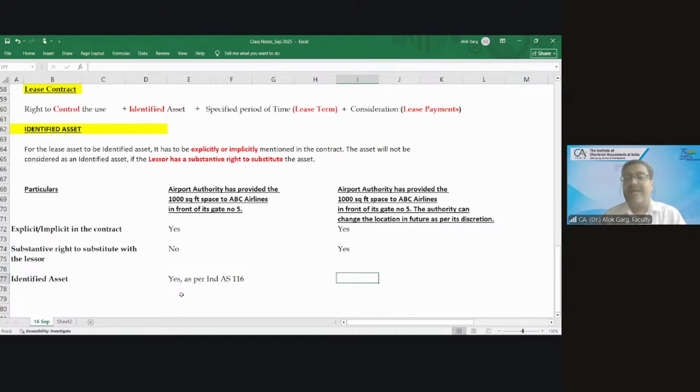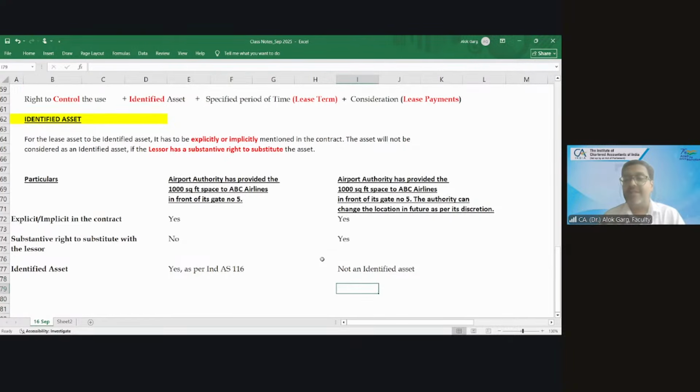Is it an identified asset? No, it is not an identified asset. So if it is not an identified asset, then Ind AS 116 is not applicable. If Ind AS 116 is not applicable, then what will be the accounting?